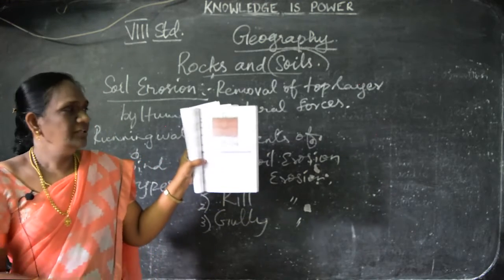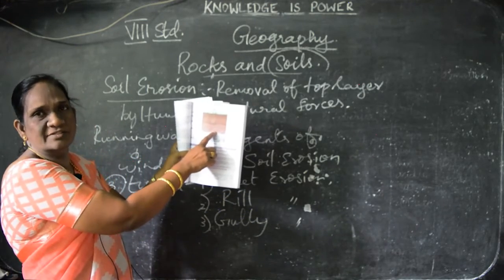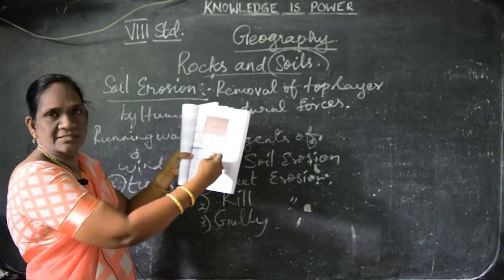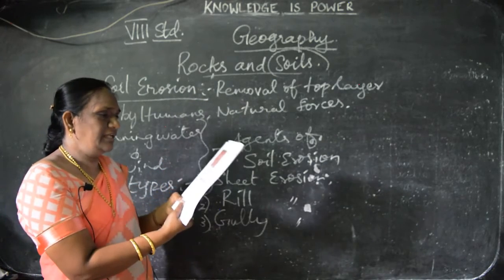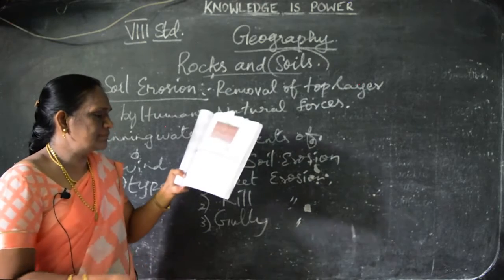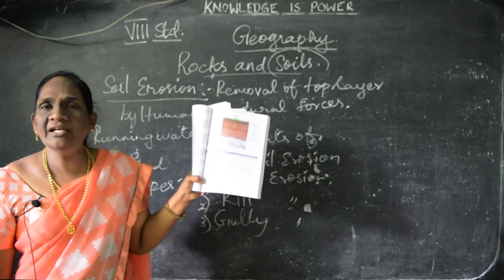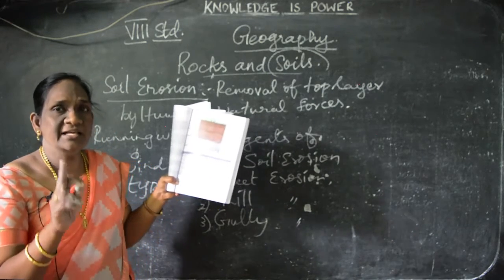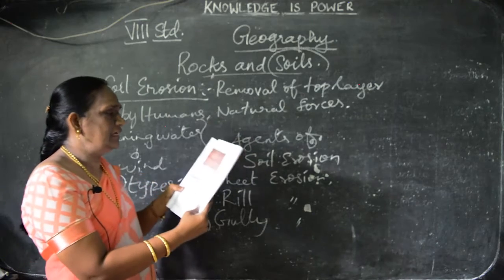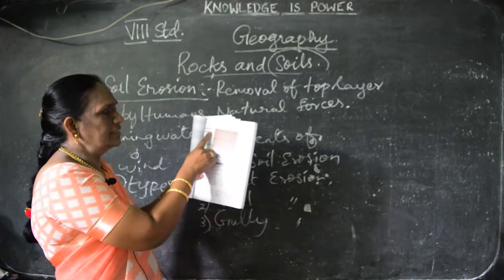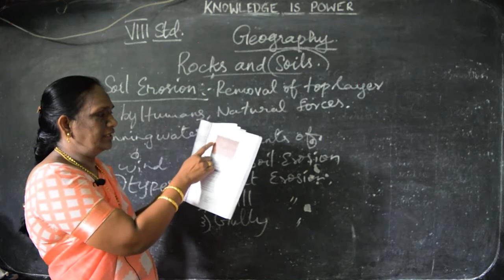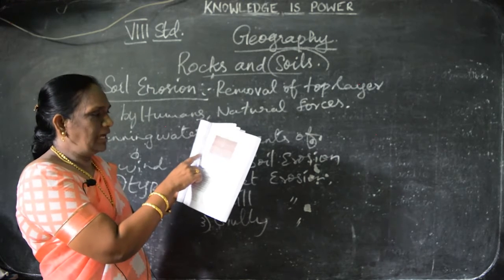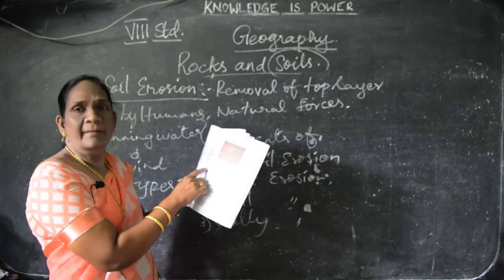On this page, you can see the layers of soil. What are the layers? We are going to see it now. There are 6 types of layers. How many layers are there in the soil? 6 layers are there. One by one I'll tell you. The first one, organic layer. Next, topsoil, subsoil, parent material and bedrock.